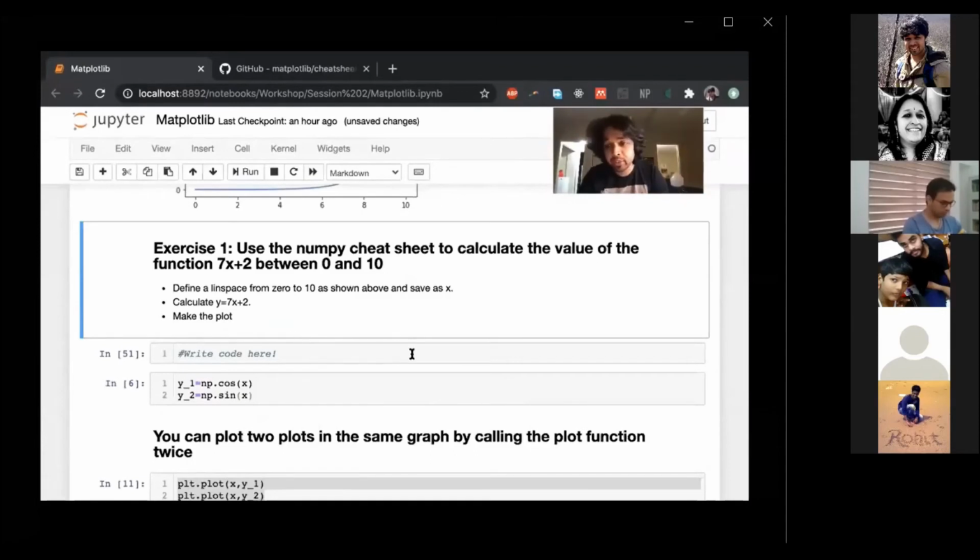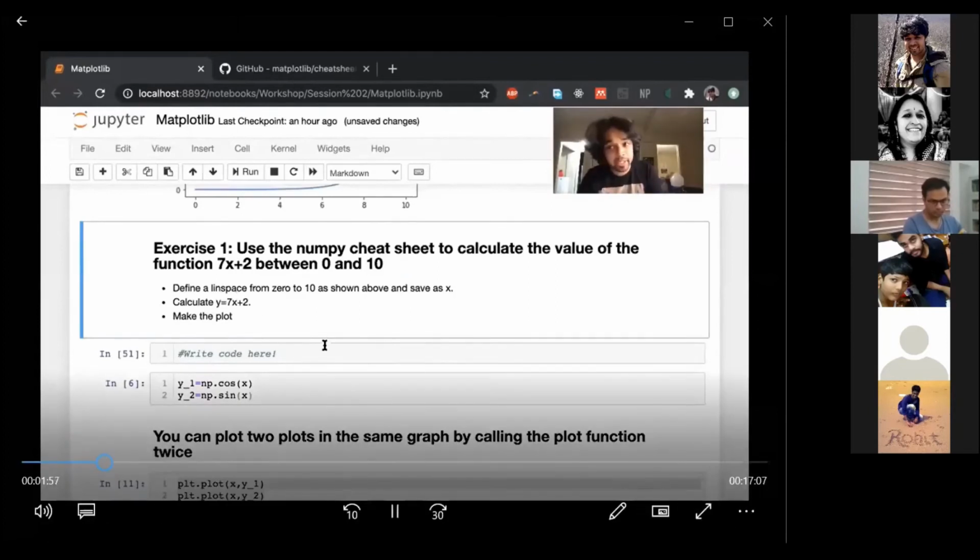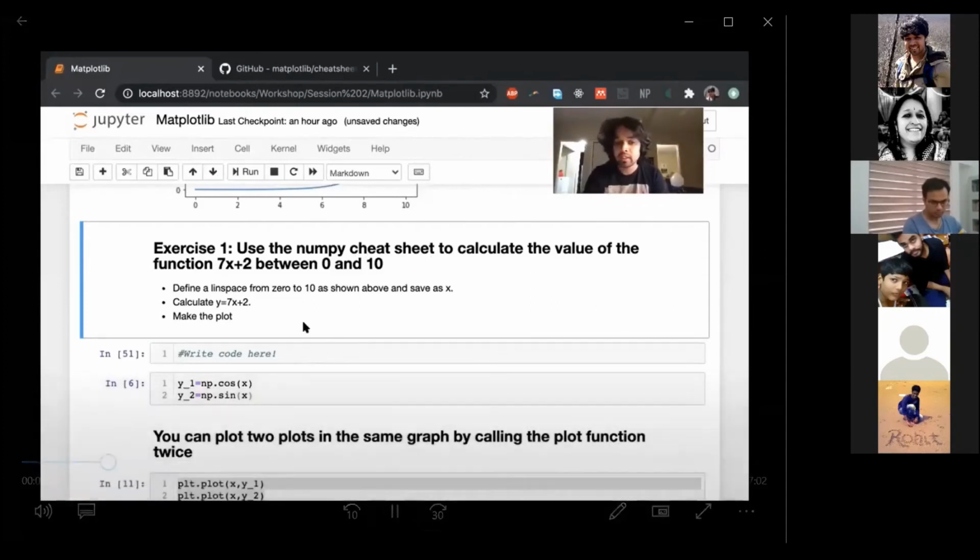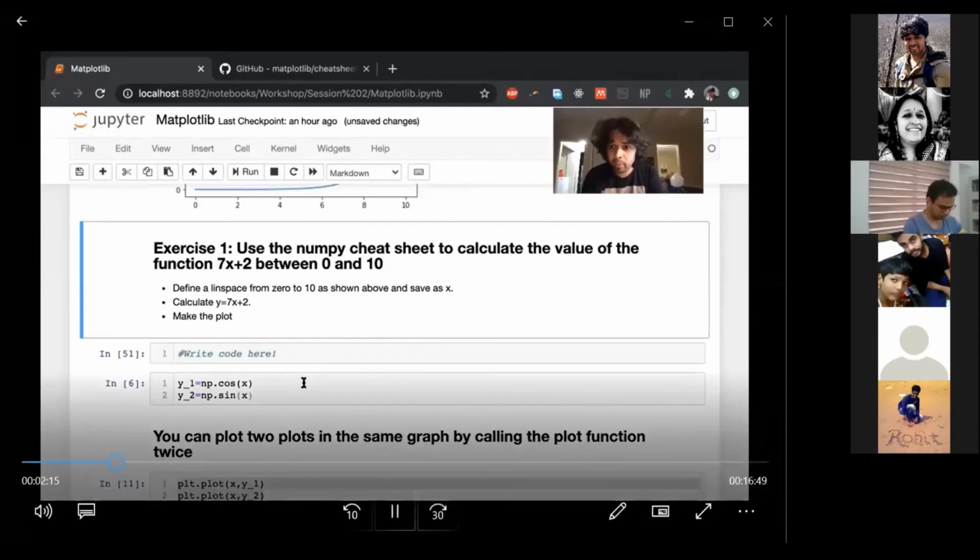The first exercise for you, please pause the video at this point, is to make a similar graph. You can use a NumPy cheat sheet. In fact, you needn't even use a cheat sheet. This is pretty straightforward. Just write the same sort of thing over here. I hope this is pretty straightforward.